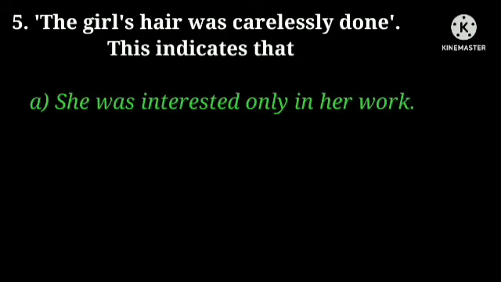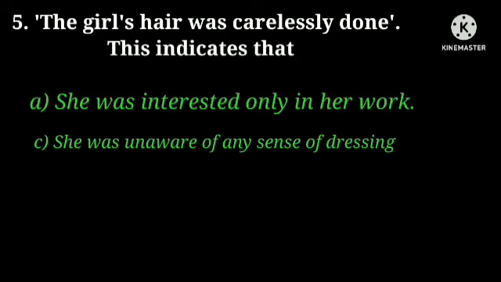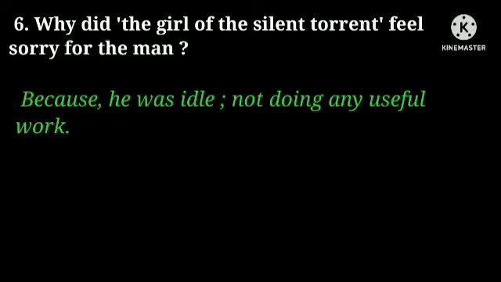The girl's hair was carelessly done. This indicates that A. She was interested only in her work. C also is the right answer. She was unaware of any sense of dressing. We know that she had no aesthetic sense. Why did the girl of the silent torrent feel sorry for the man? Because he was idle, not doing any useful work.